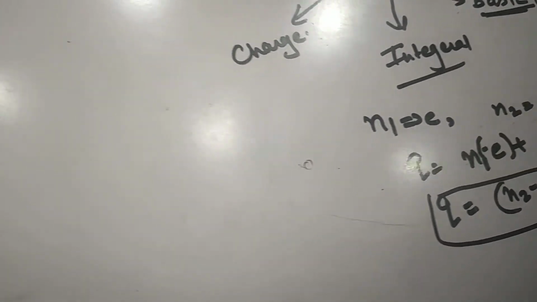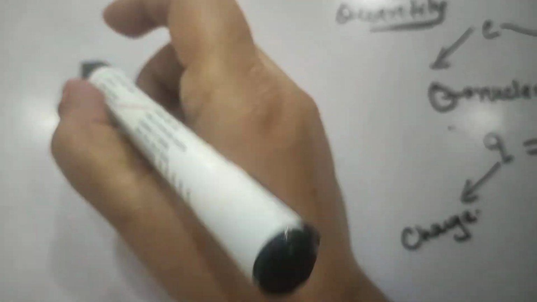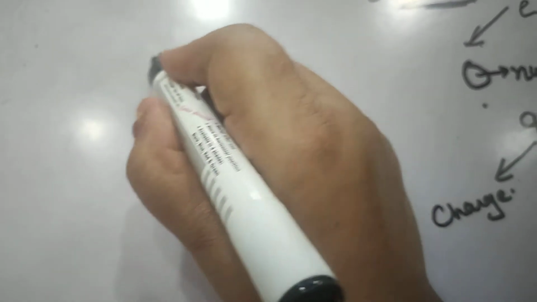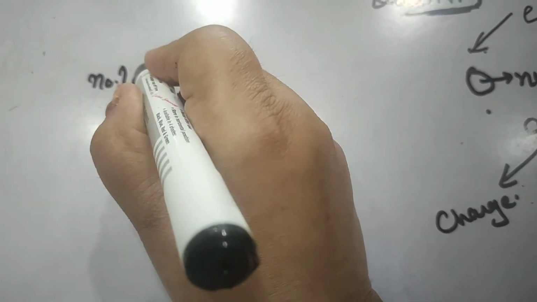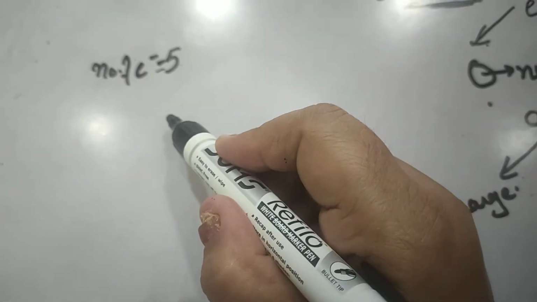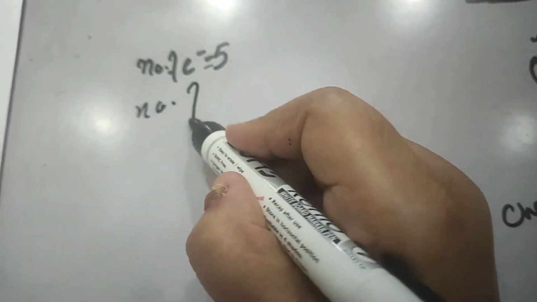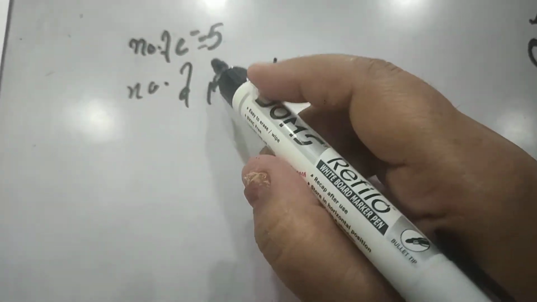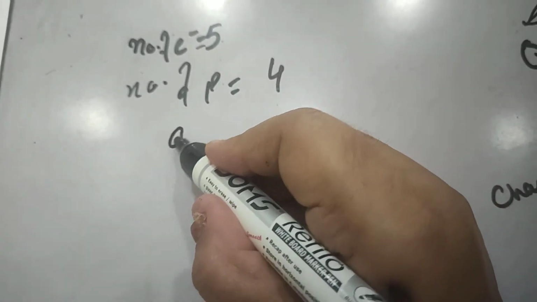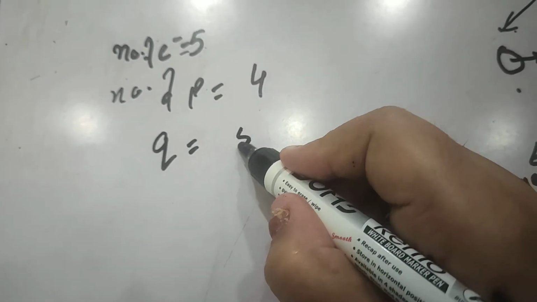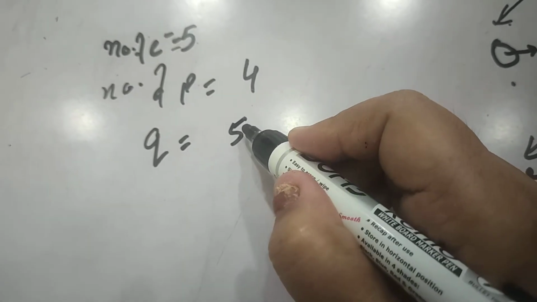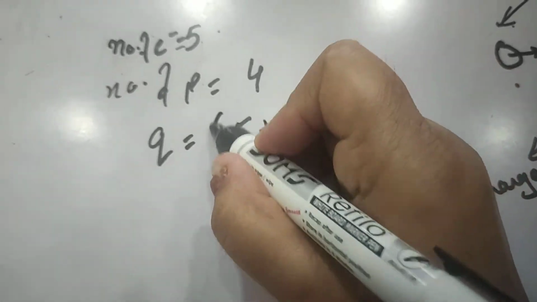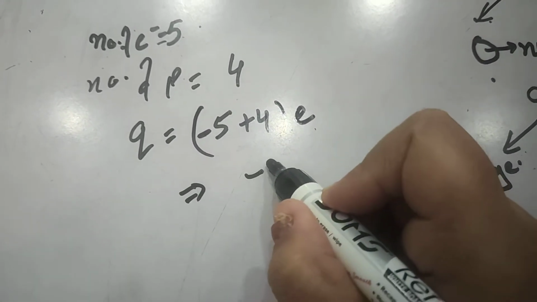For example, suppose the number of electrons on a substance is 5 and the number of protons is 4. The net charge Q is calculated as (n2 − n1) e, so in that case it is (−5 + 4) e, or −1 e.